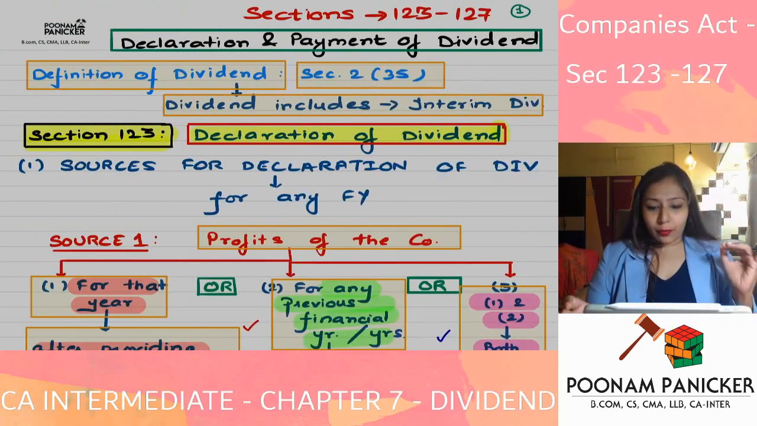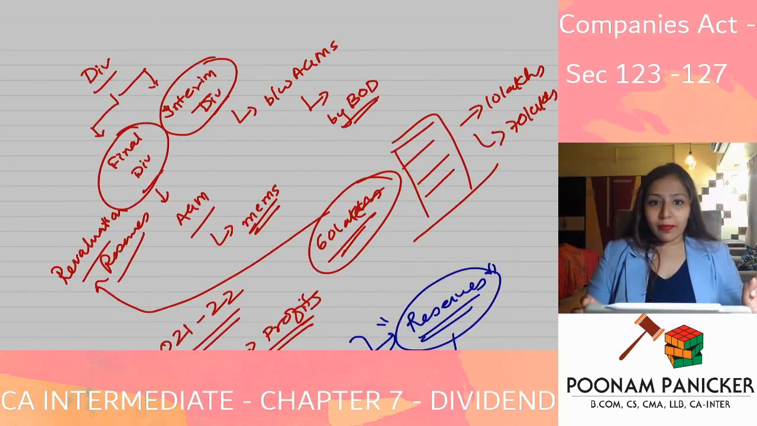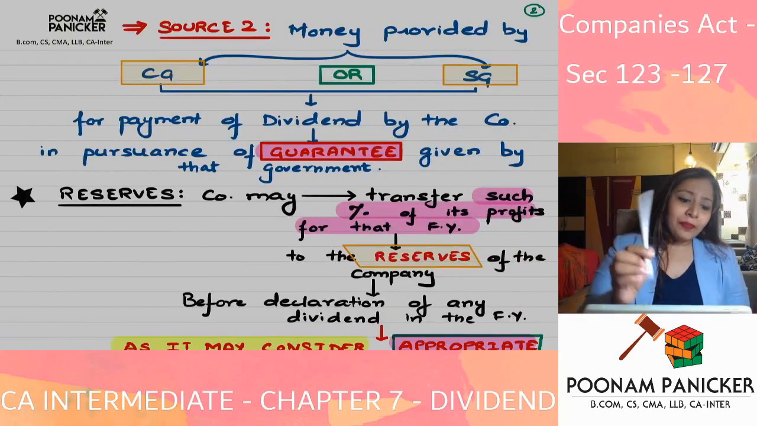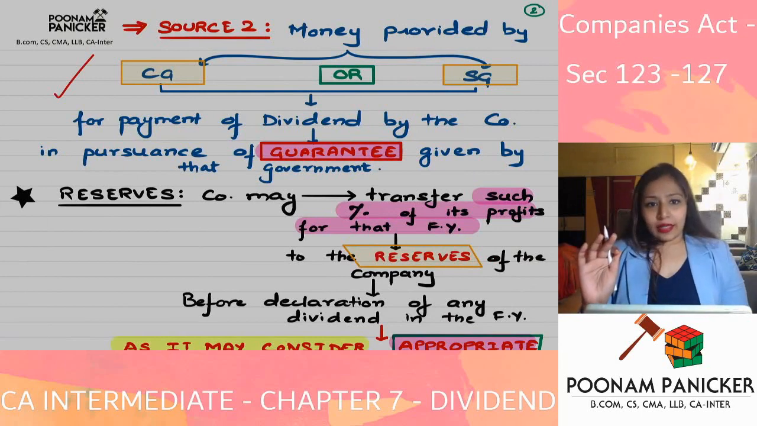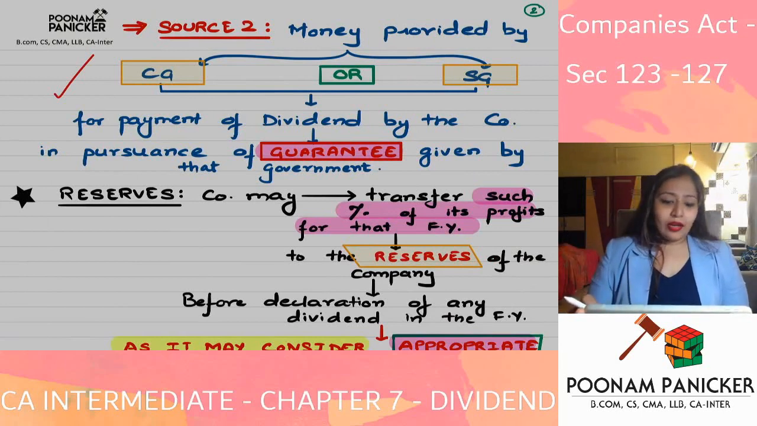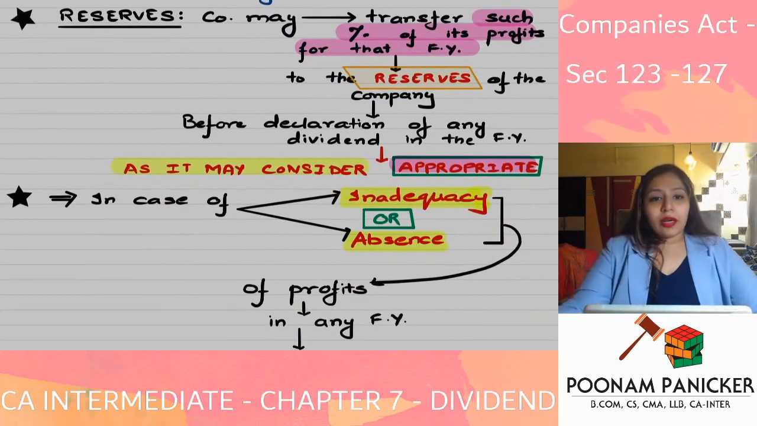Yes, source 1 is profits, and source 2 is money given by the central government or state government in pursuance of their guarantee. Okay guys, fine. Now, coming to the next part.